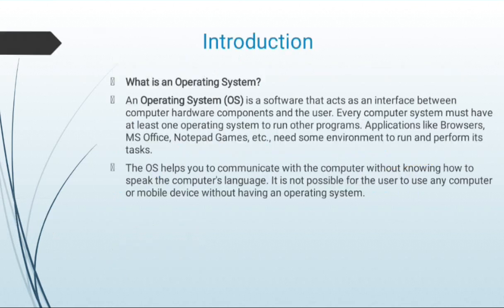So first is introduction. Operating system is a system software that manages computer hardware and software. It provides common services for computer programs. An operating system is software that acts as an interface between computer hardware components and the user. Every computer system must have at least one operating system to run other programs.